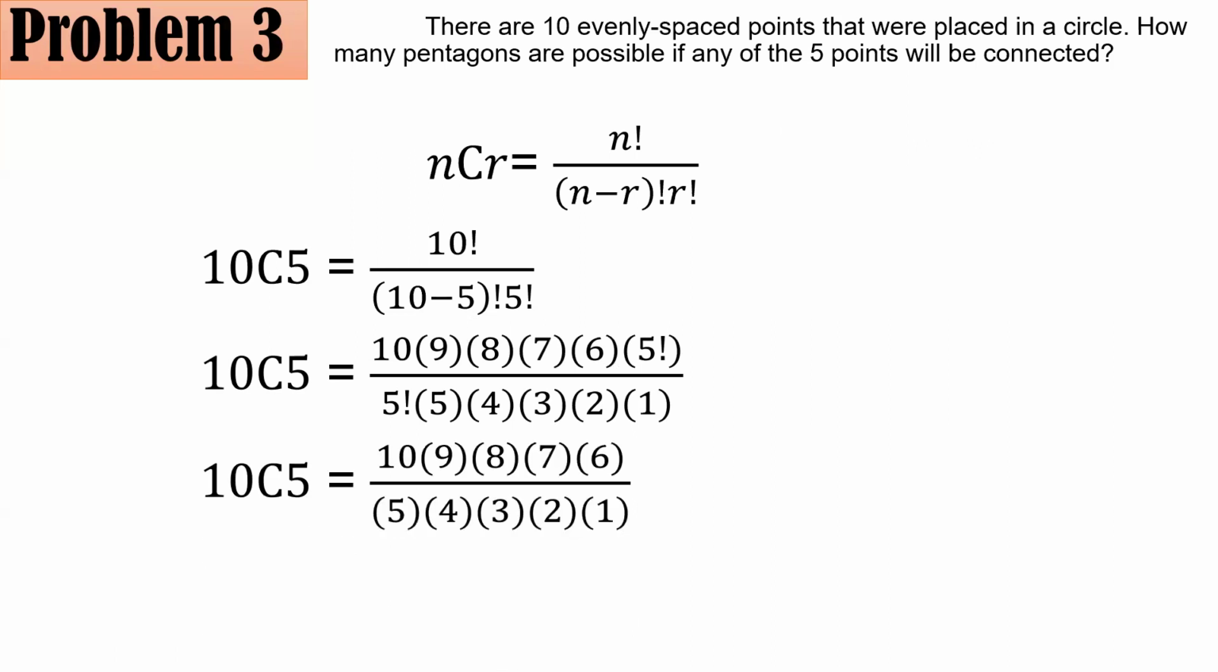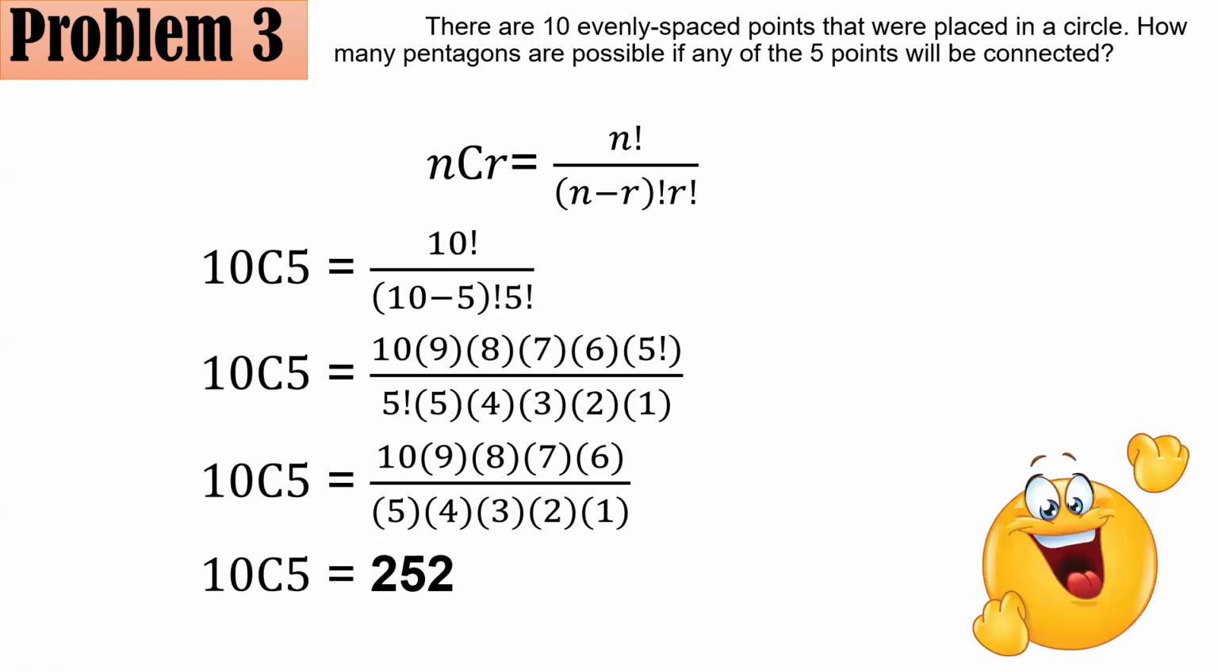And simplifying everything, for example, 3 times 2 becomes 6. So 6 divided by 6 becomes 1. 8 divided by 4 becomes 2 here. 10 divided by 5 becomes 2 also. So, your denominator here becomes 1. And multiplying or simplifying everything gives us 252.